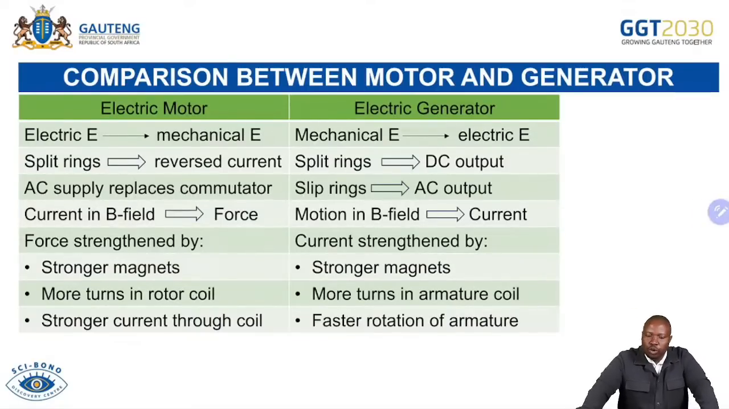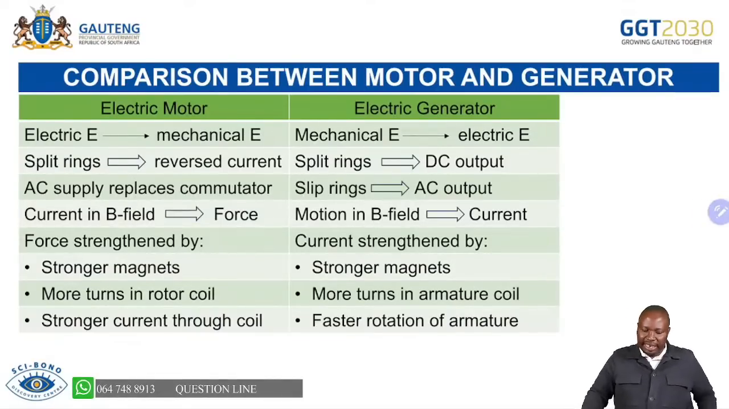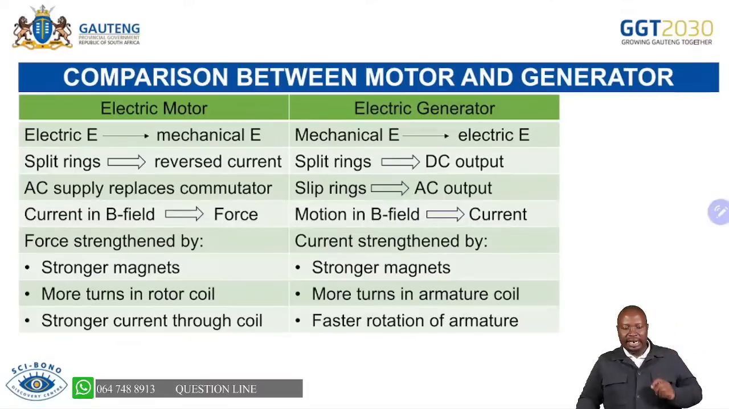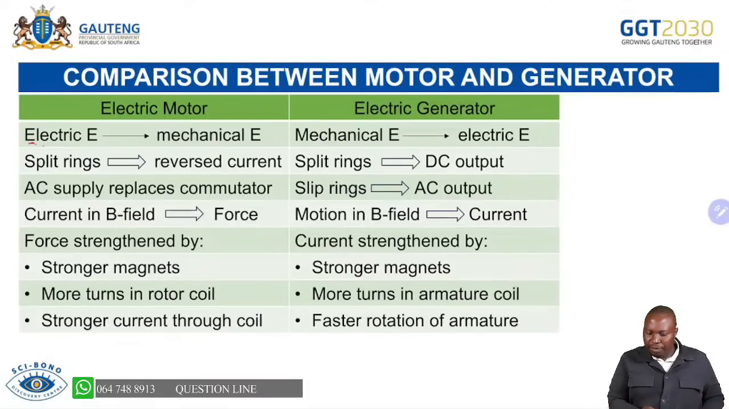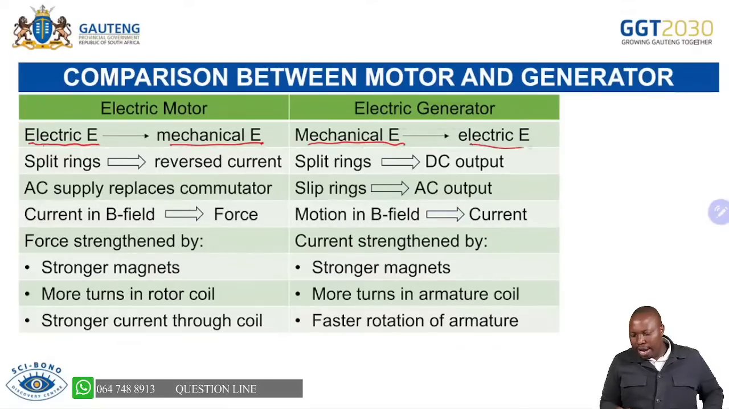Now, you have to know the comparison of your motors and generators. The main thing: a motor converts electrical energy to mechanical energy. So please don't forget, from electrical energy to mechanical energy is the motor. Remember, it's using electricity, so it must start with electricity. But a generator goes from mechanical energy to electrical energy. And when we have our split rings, that is for our DC, we'll have a reverse current because of that. It's split rings as well. On this side, we'll have a DC output, and then the AC supply replaces the commutator.